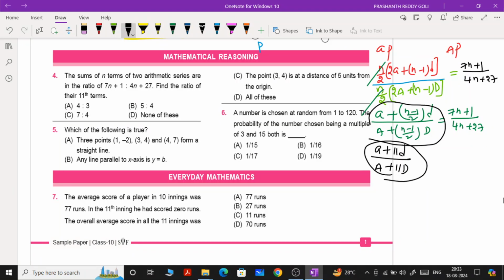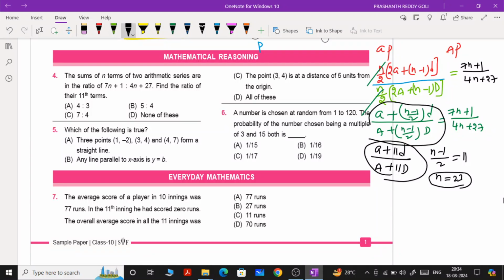If you focus on this LHS, shall I say n minus 1 by 2 value equal to 11? Yes. If n minus 1 by 2 is equal to 11, shall I say n value is equal to 23? Yes. N value is equal to 23 you are getting.